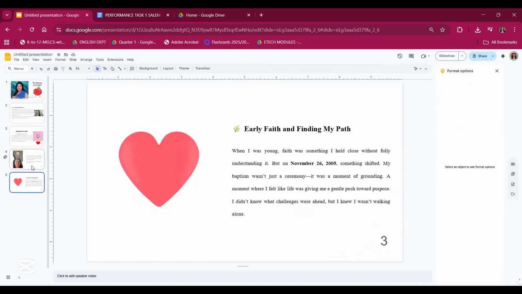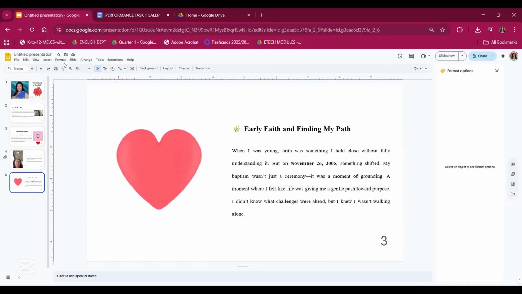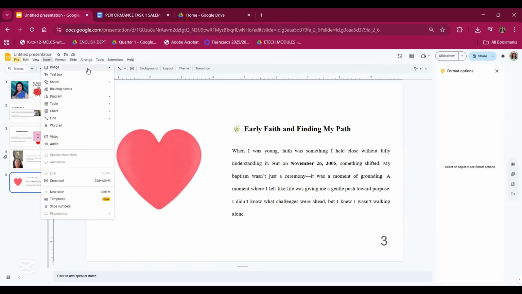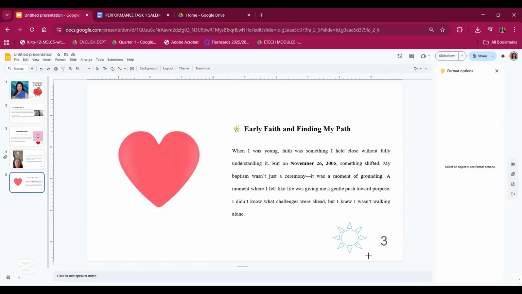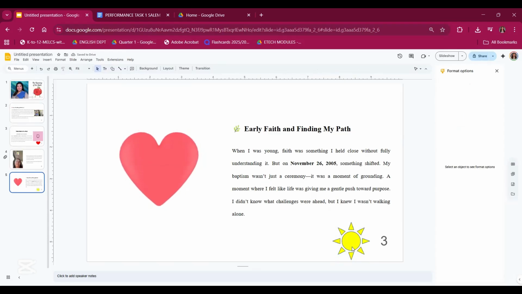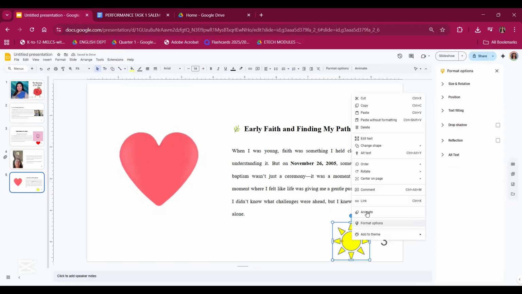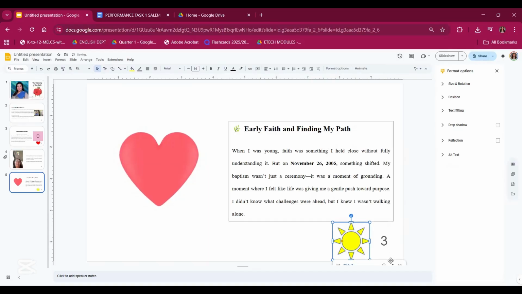In slide 3, going to slide 4, this is my father's story. So I will insert a shape that is, let's say I want it a sun. Okay. And I want it to be color, of course, yellow. Okay. And then let's right click, link, and then slides in this presentation. Again, that is on slide 2.